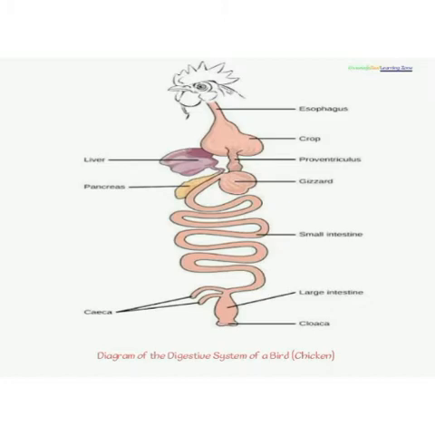Now, the proventriculus is also known as the glandular stomach, because some glandular enzymes are released into the food to aid digestion. The food moves into the gizzard for proper breaking down. So the food is properly ground and it passes through to the small intestine.